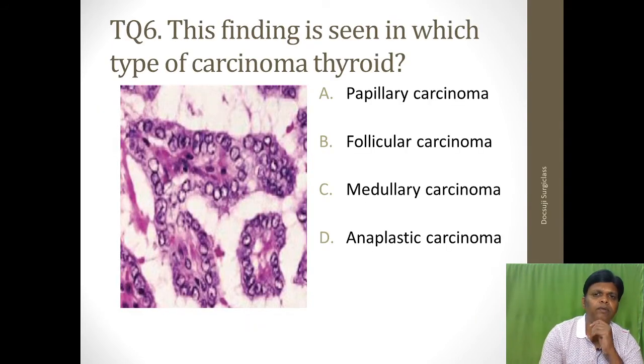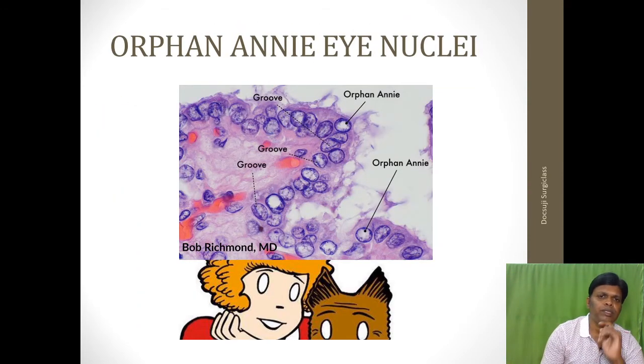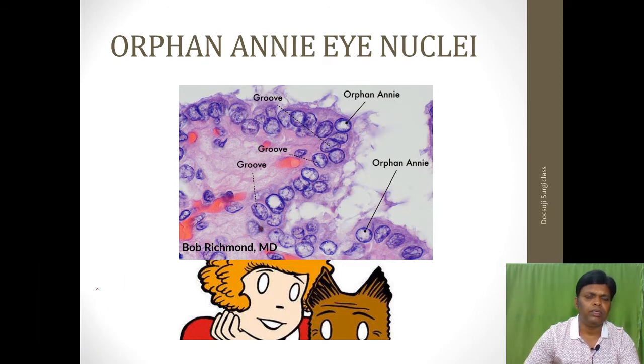Another thing we will discuss is the orphan Annie eye nuclei. This picture you are seeing is called orphan Annie eye nuclei. What do you mean by orphan Annie eye? It is a cartoon character, called orphan Annie.